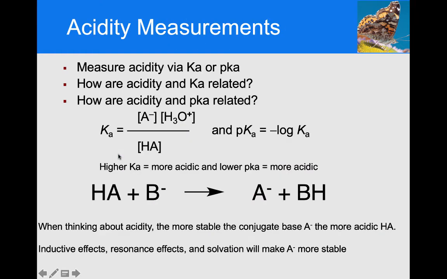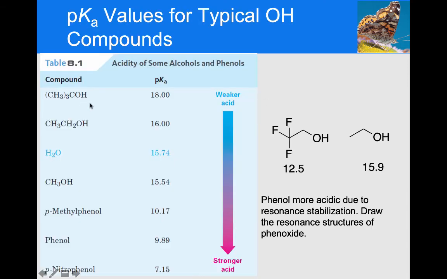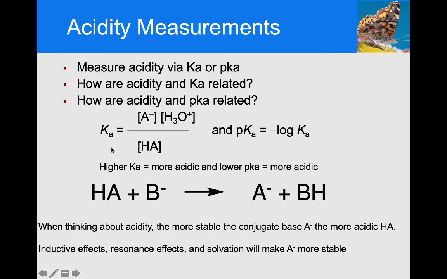Now, we want to be able to look at something and compare things, and try to determine when things are very acidic or not as acidic. So when we think about acidity, we want to go back to this Ka equation. So remember, the Ka is the equilibrium constant for an acid-base reaction shown below, and the higher the Ka, the more acidic.